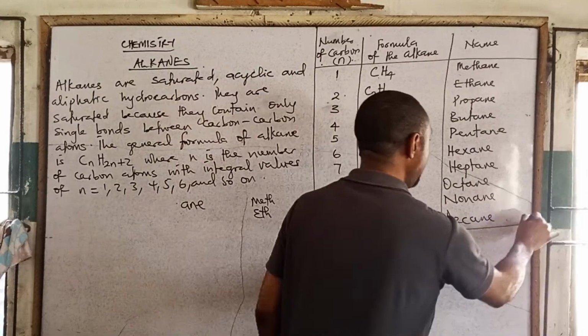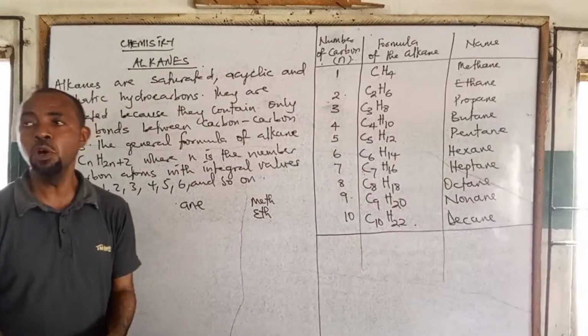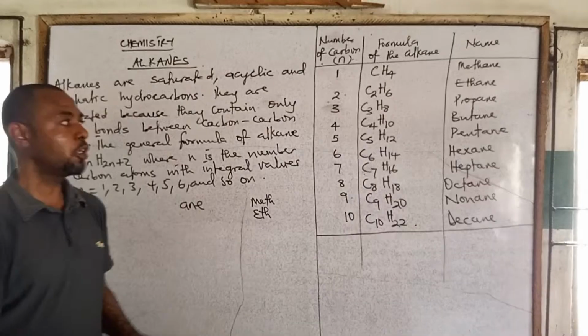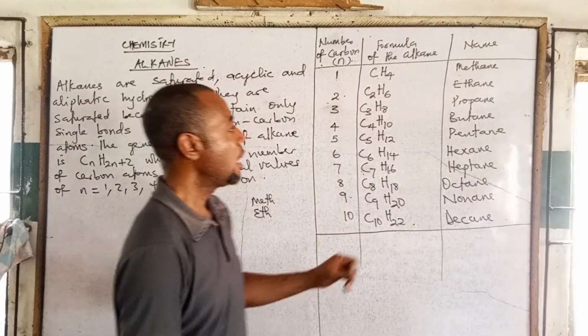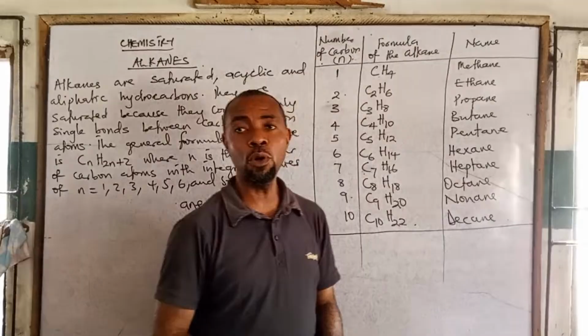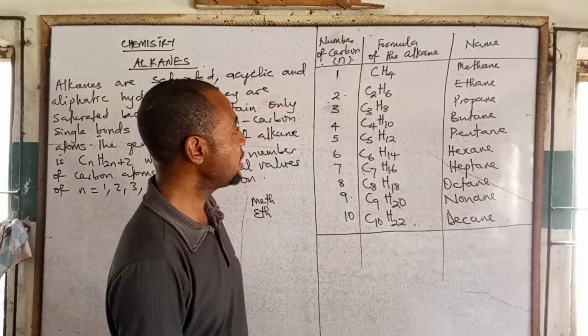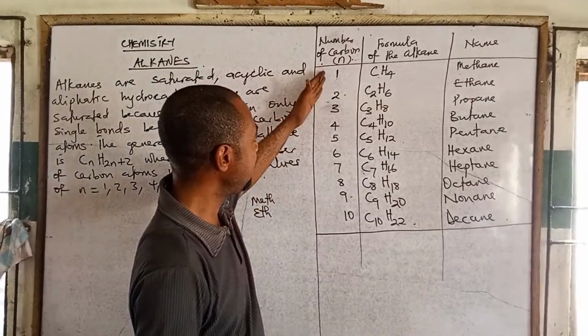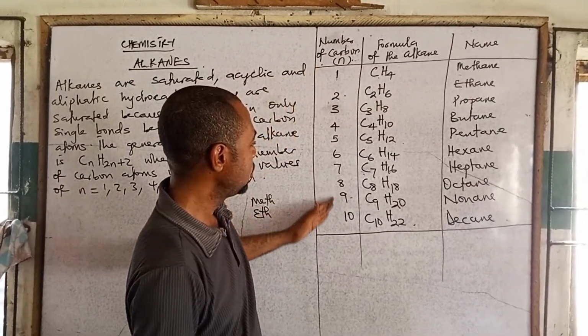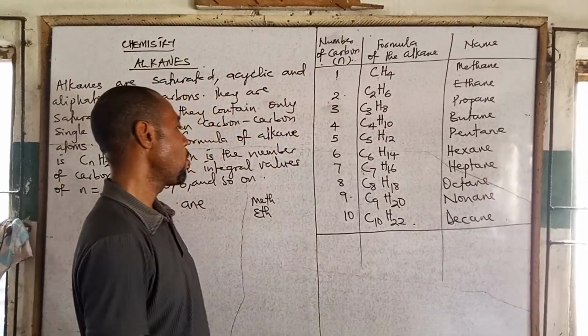These first 10 members, you must know about them. You must know their molecular formula and how to draw their structures. So that's the first 10 members of the alkane family, from 1 to 10.